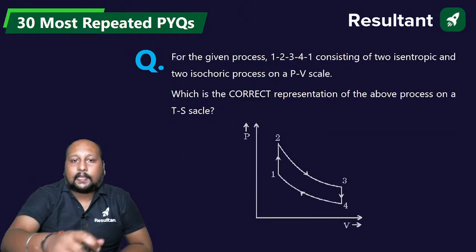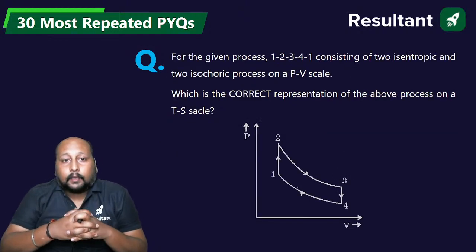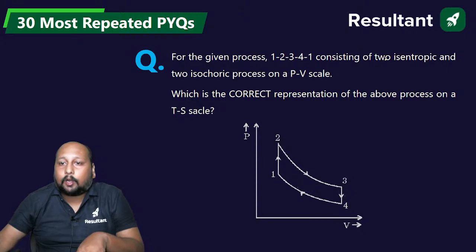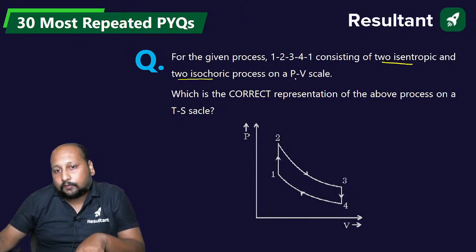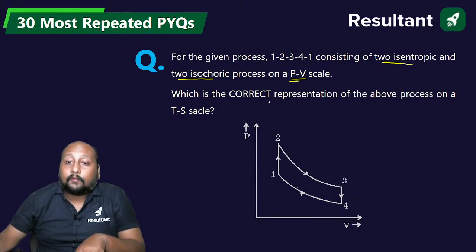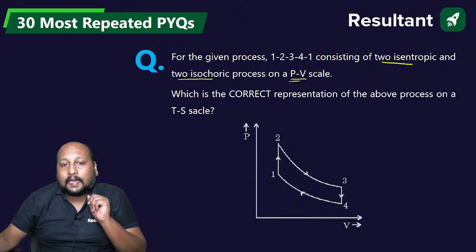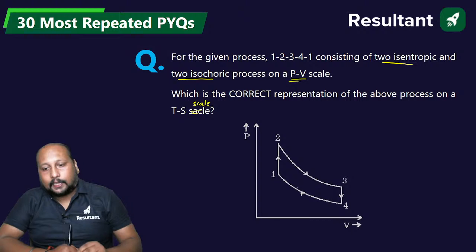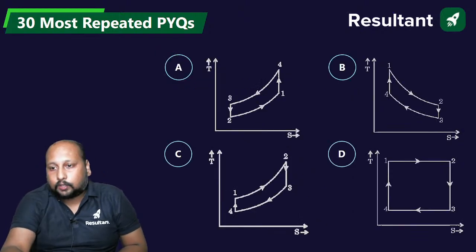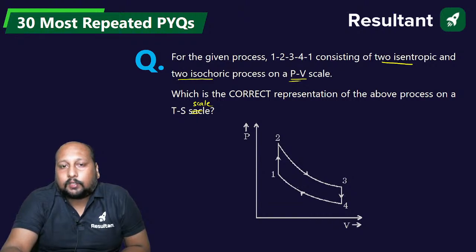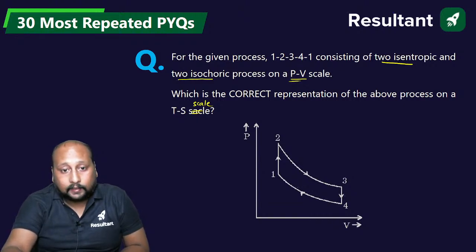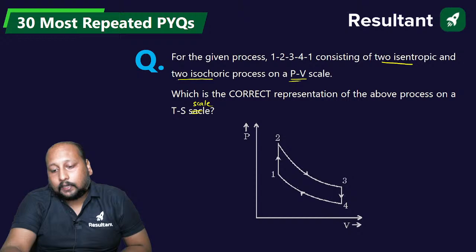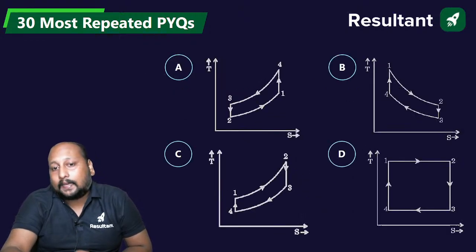Okay, done. Next, very important, this is an interesting one. For the given process 1, 2, 3, 4, 1, consisting of 2 isentropic processes and 2 isochoric processes for a PV curve, which of the following is the correct representation on the TS scale? There are 4 options on the screen. Try to visualize which of the following gives us the correct representation on the TS scale. Have a look at the PV curve, right? And after seeing the PV curve, you will be able to get the correct answer: A, B, C, or D.